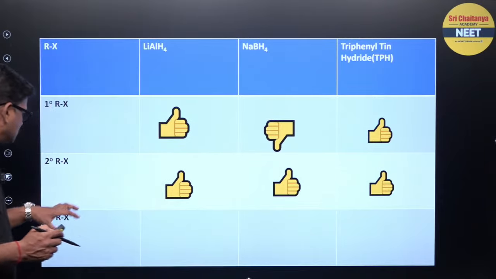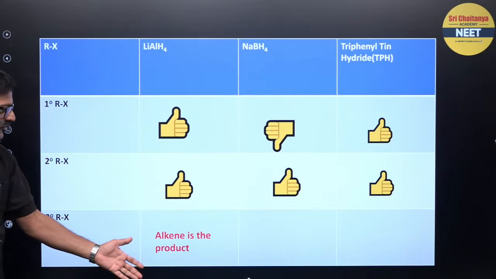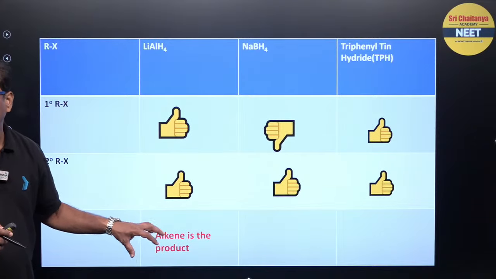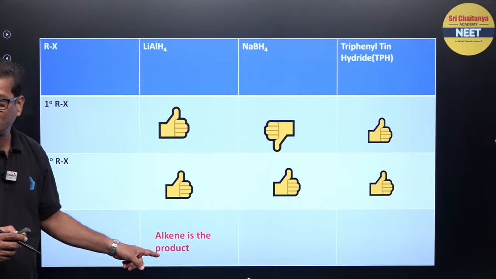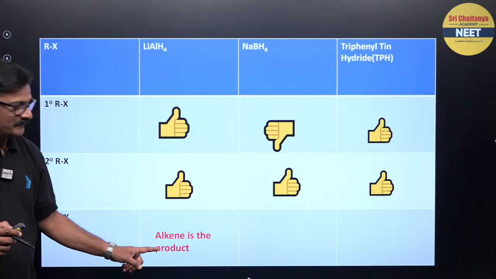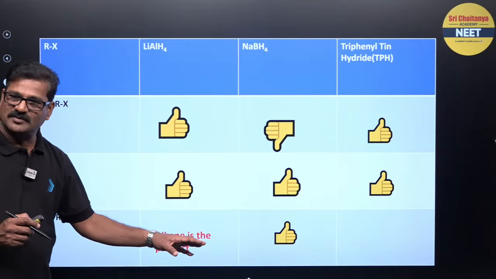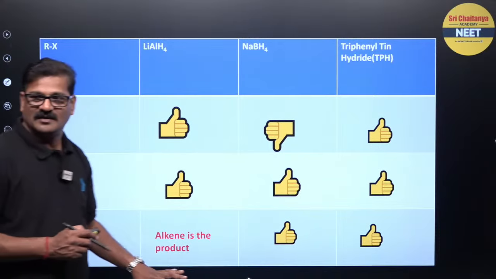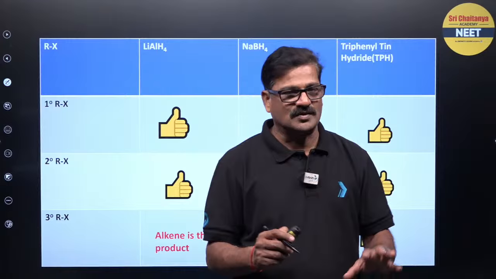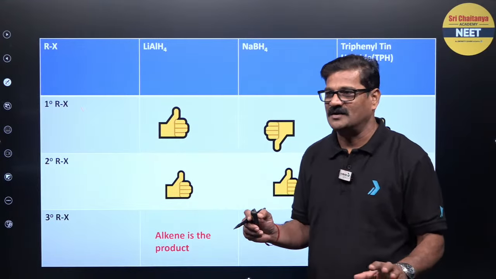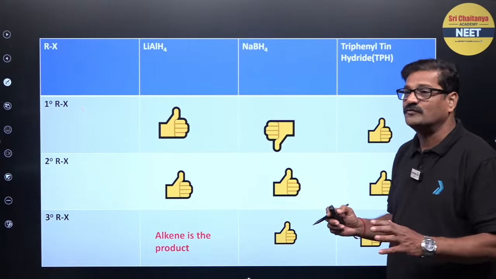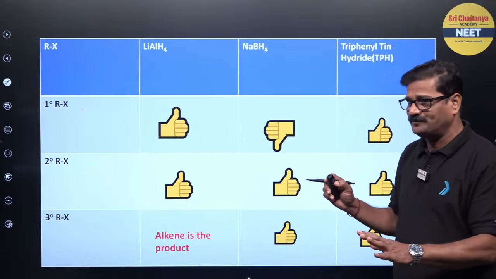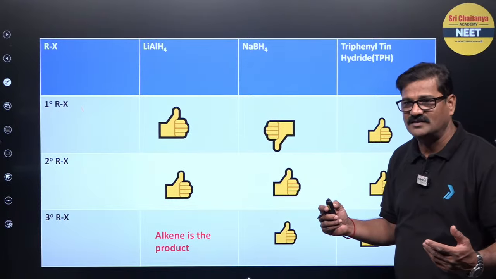Now talking about the tertiary alkyl halide, lithium aluminum hydride, it does not, because alkene is preferably formed. That is important. Alkene is preferably formed, and it can do with sodium borohydride, and it can do with the triphenyl tin hydride. You can see the comparison. You guys study so sincerely, no worries about that, but you will be having a kind of confusions. If all the reasons come on the same slide, then you will be doing great, right?